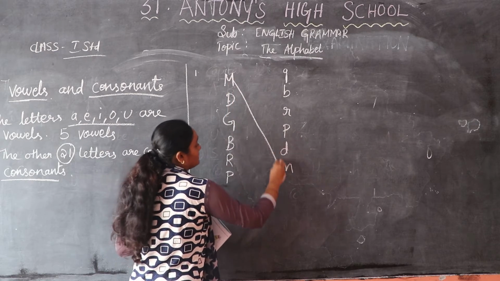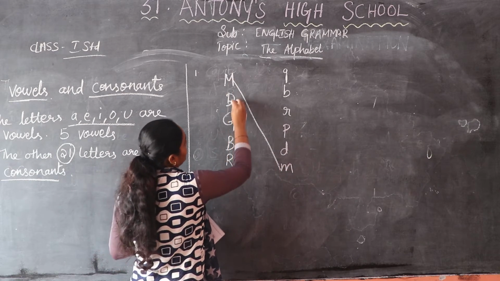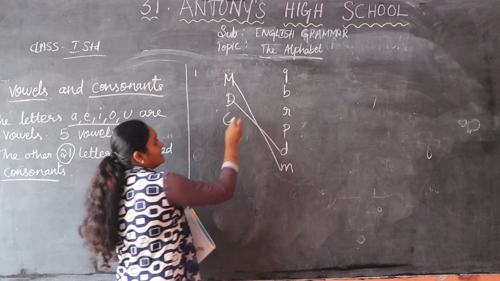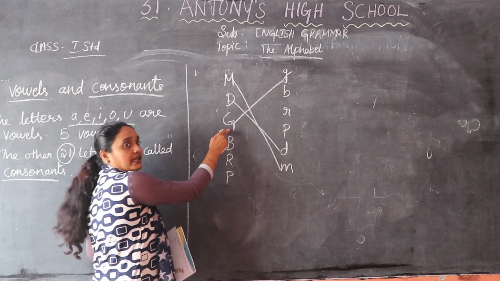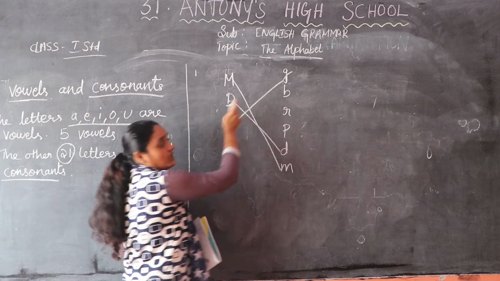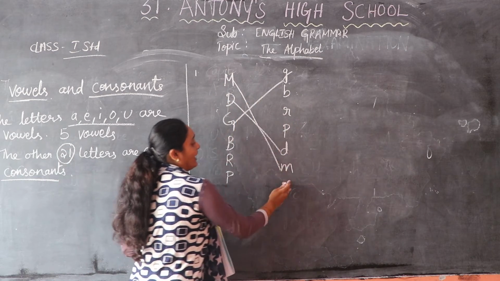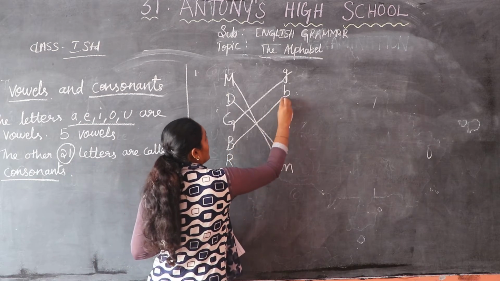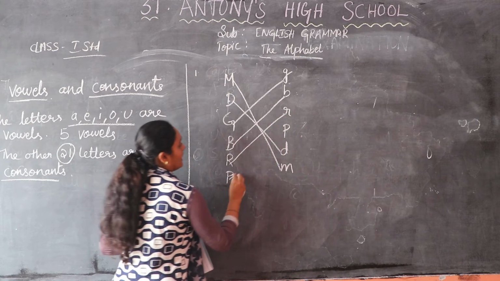See, this is the small letter M. Where is D for you? D is also here, so I match D also. Where is small letter G for you? See here. This is the capital letter and this is the small letter. This side, the A column, you have capital letters and the B column you have small letters. Okay, children. Then where is B? Small letter, it is here. R. Then the last, P.